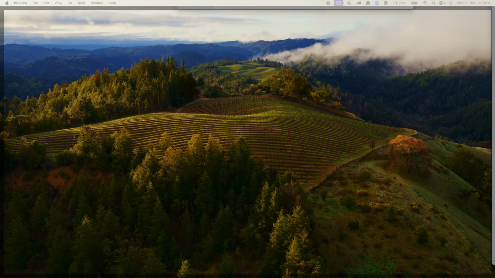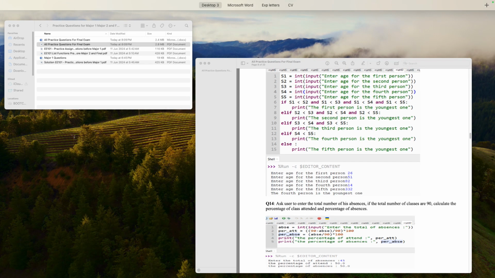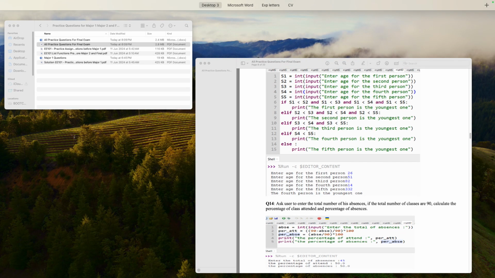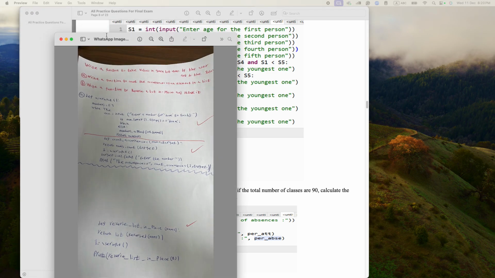Now I just want to talk about the actual format of the question, because I sent you that format. I already showed you the question 1 and question 2 format. Now I'm going to show you the format for question 3. This is something I shared with you in the WhatsApp group a few days ago, if you remember. One of the students actually developed this, and this is how question 3 would look.